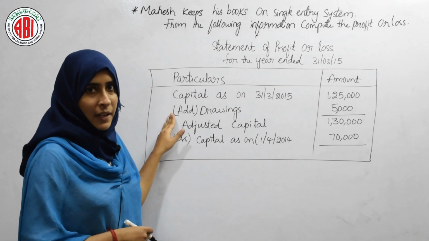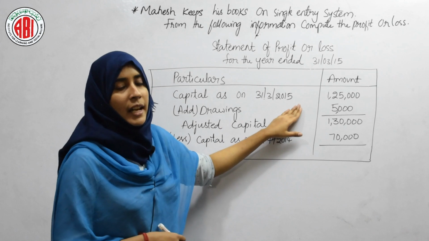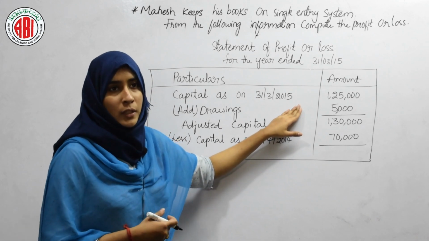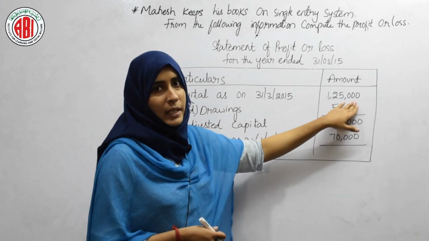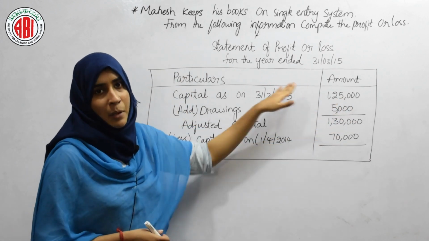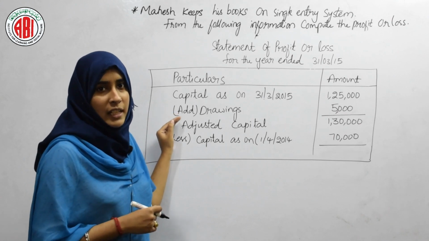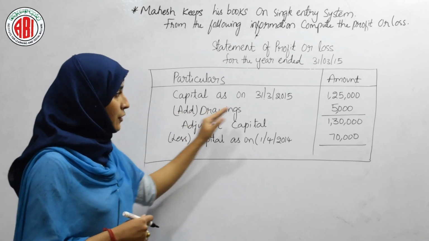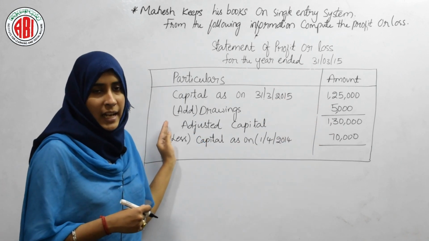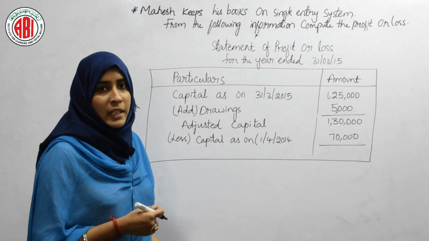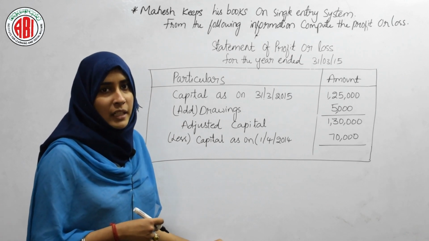Here we are having 5 steps as usual. So the capital at the beginning will be our first step, that is the amount which we found out by statement of affairs at the beginning of the year, that is 1,25,000, and in that amount we are adding drawings which has been withdrawn by the proprietor and which is given in the question, that is drawings 5,000. Here under this problem we observe that we don't have additional capital which has been introduced during the year. So here we need not write additional capital introduced.